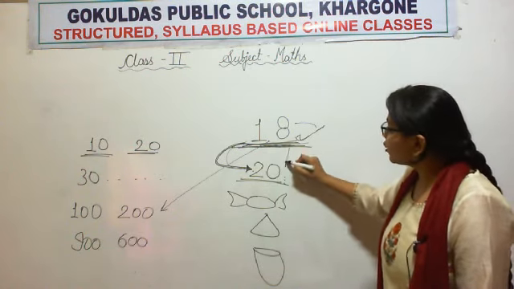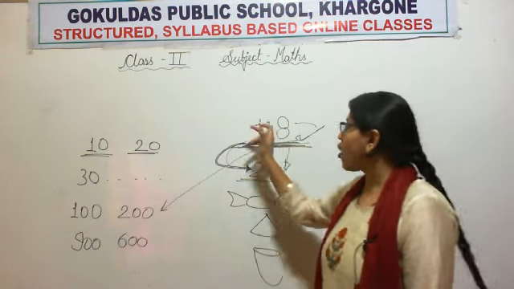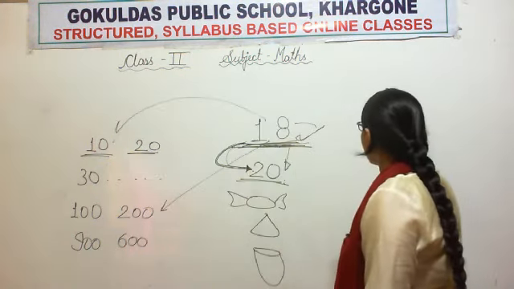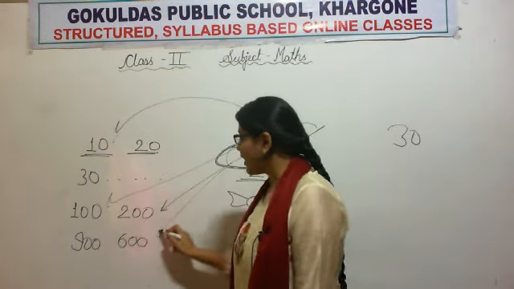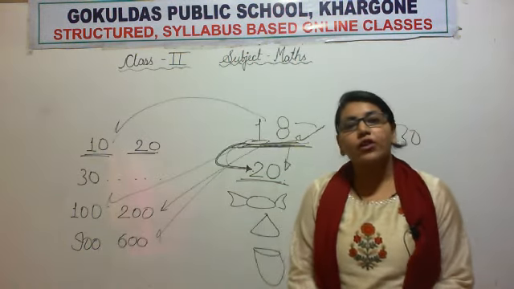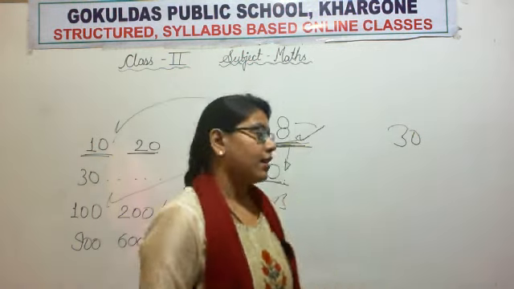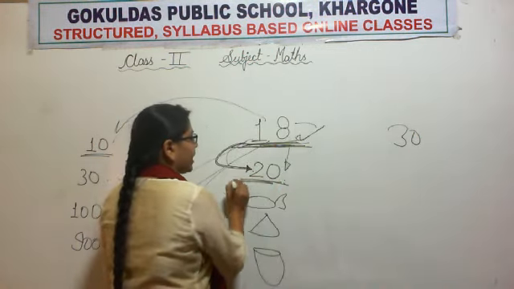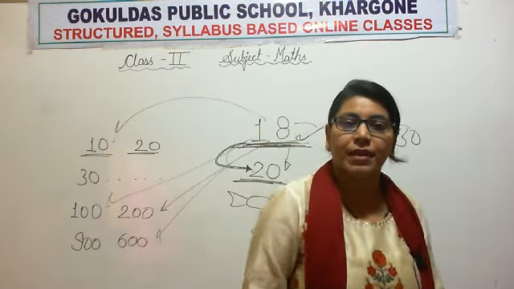So we took this 20 because 20 is the closest to 18, not 10 or 30, not 100, 200, 600. So rounding off means making a number simpler. 18 was there, so we made the number 20 and made the value simpler.